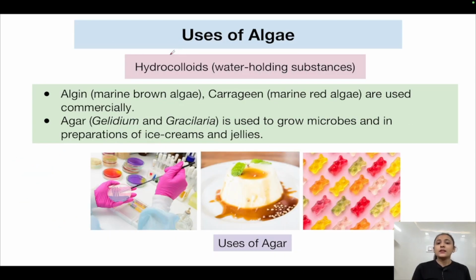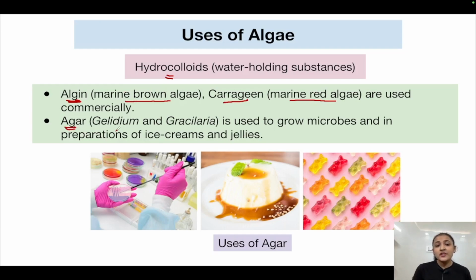Now, certain brown algae and red algae, certain marine forms, mostly exist as marine forms only. They produce hydrocolloids in large amounts. Hydrocolloids are water holding substances. Algin is produced by marine brown algae. Carrageen is produced by marine red algae, and they are used commercially. They are being sold in the markets.